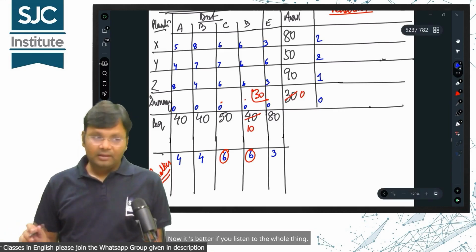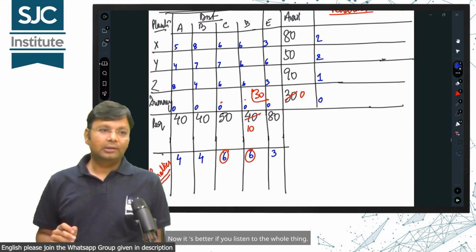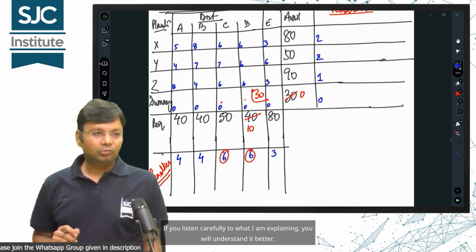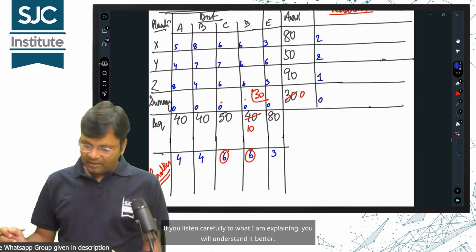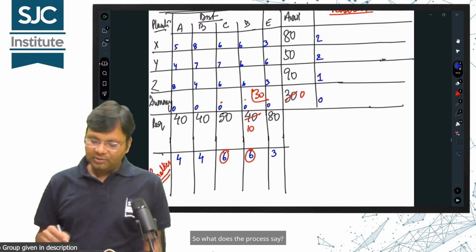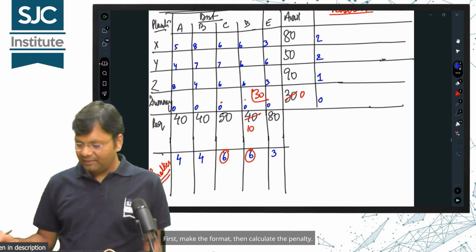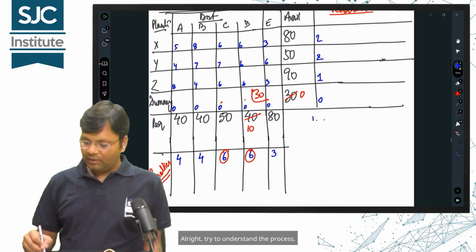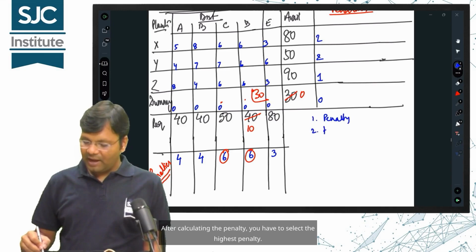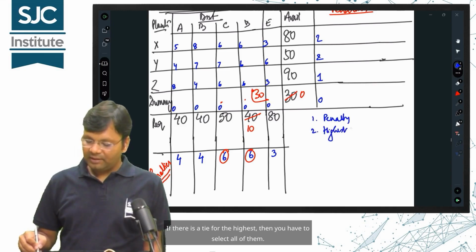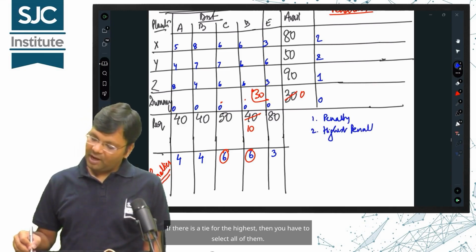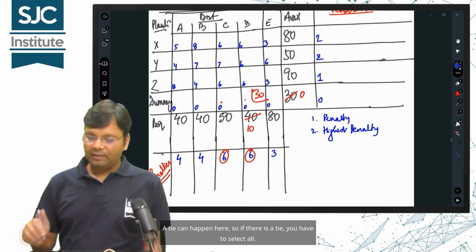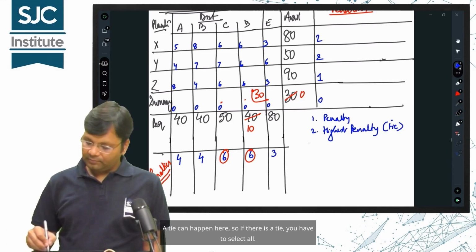Okay. Now it's better if you listen to the whole thing. If you listen carefully to what I am explaining, you will understand it better. So what does the process say? First, make the format, then calculate the penalty. Calculate the difference penalty. Alright, try to understand the process. After calculating the penalty, you have to select the highest penalty. If there is a tie for the highest, then you have to select all of them. A tie can happen here, so if there is a tie, you have to select all.